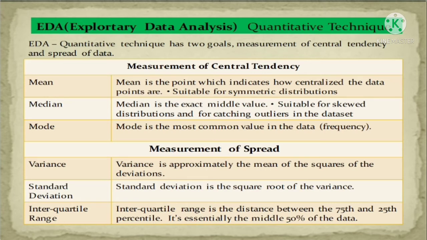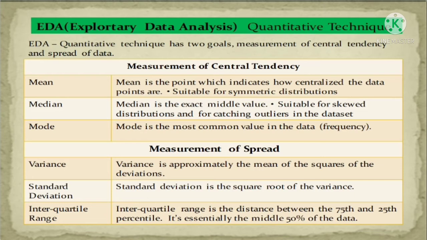Median is nothing but the middle value of a data set. Mode, with the help of the mode method, gives you how many times the data is coming in this data set. This is giving you the frequency.